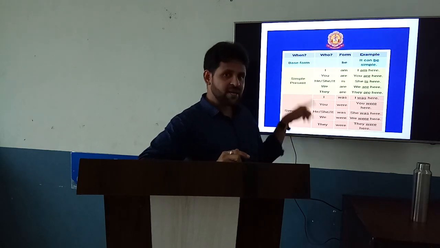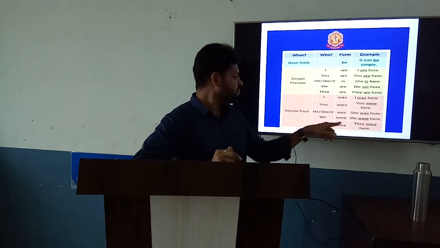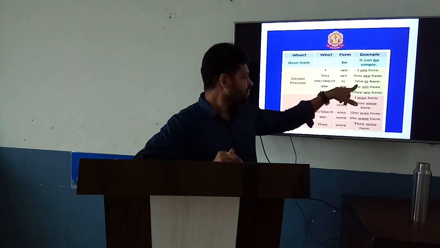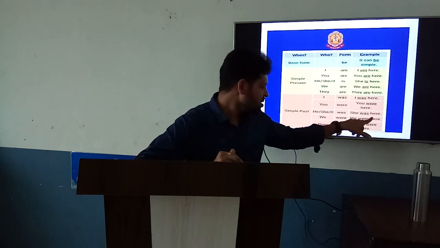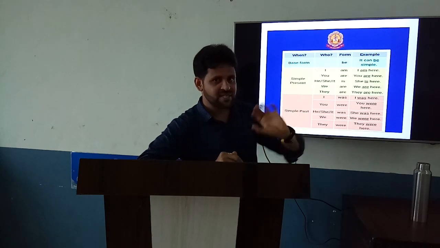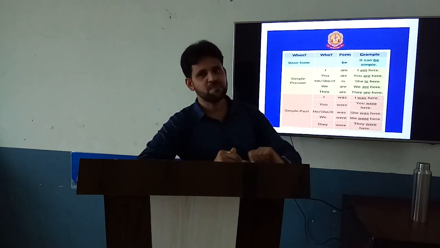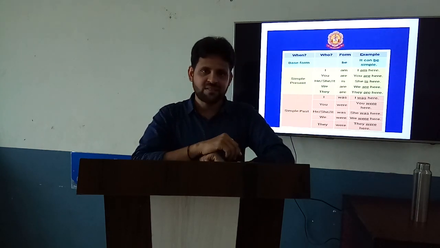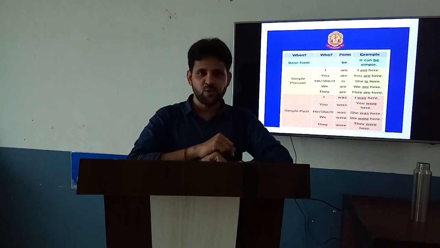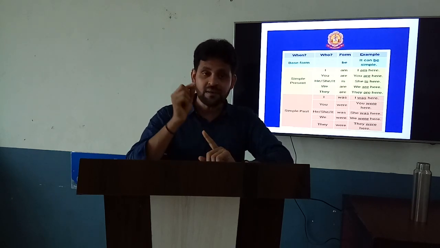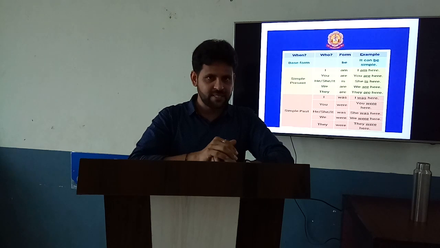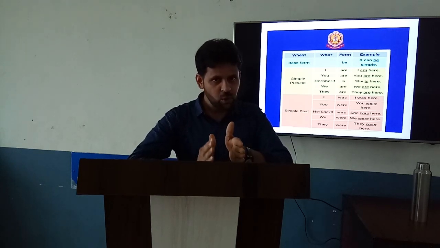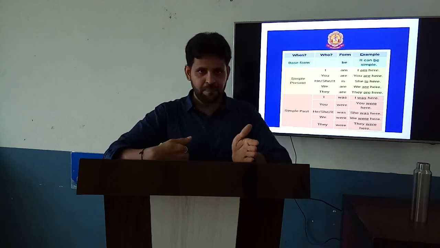Similarly, for a singular subject in past, we have was. See, she is here, she was here. Did you understand the changes? Was must be used for past tense and is must be used with a singular subject for present tense. So am should be used with I to convey what is going on at present.